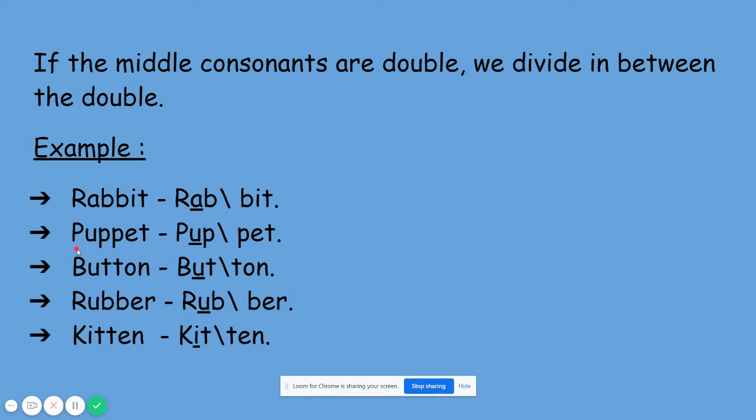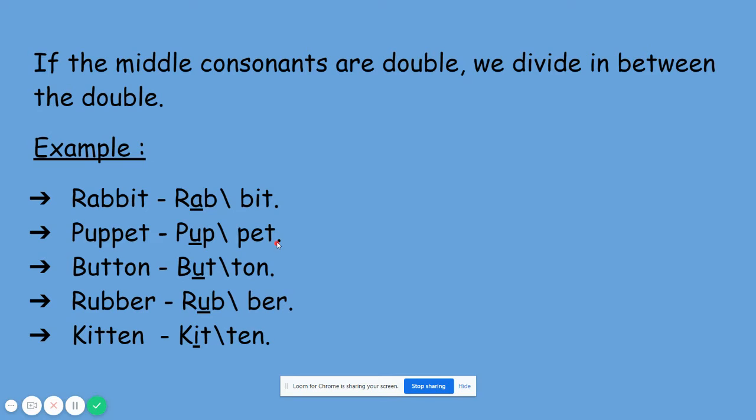The next word is puppet. So here, see puppet. Here, what are the vowel sounds? Yes, U and E are the vowel sounds. So why are we dividing it in between here?